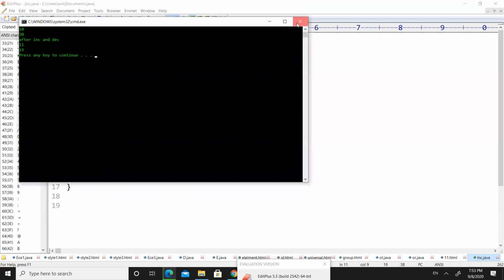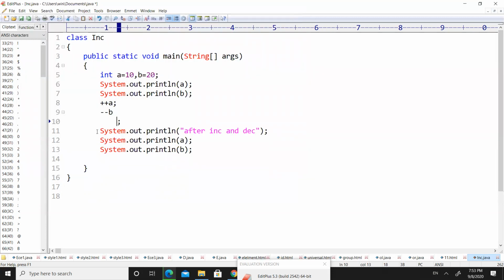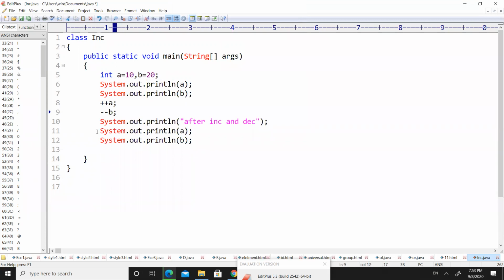The main difference between post increment and pre increment is, in post increment the value will be assigned and then incremented. For example, if we write A = ++A and B = --B, that means the value of A will be incremented first and then assigned to A. And if we write A++, the value of A will be assigned first and then it will get incremented.